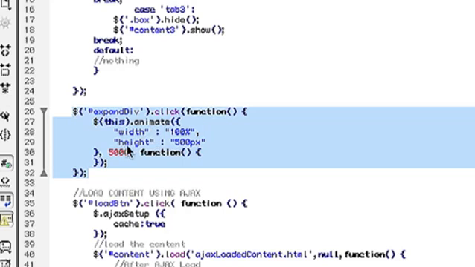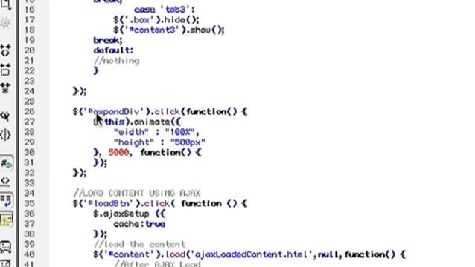Then in your JavaScript, you're going to want to add the expand div ID and then the click function, and then you'll add this .animate. Change the width and the height within the animate function. You can set it to however fast or slow you want here. I have it set to 5,000, which stands for how many milliseconds the entire animation will last. And then you're going to want to close off this function here.